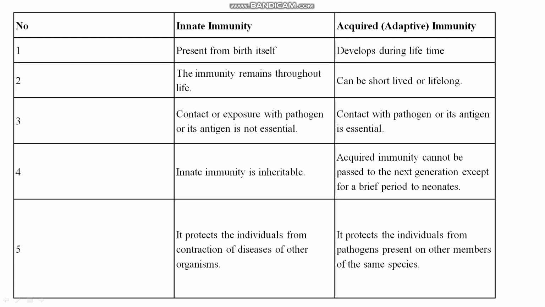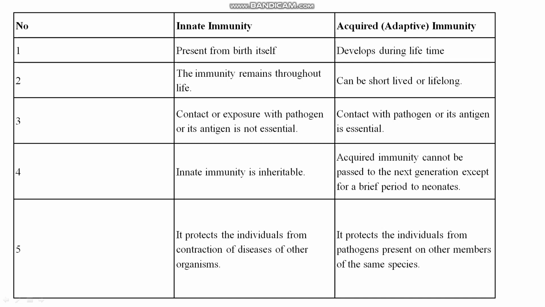In innate immunity, contact or exposure with pathogen or its antigen is not essential. In acquired immunity, contact with pathogen or its antigen is essential. Innate immunity is inheritable. Acquired cannot be passed to the next generation except for a brief period to neonates.